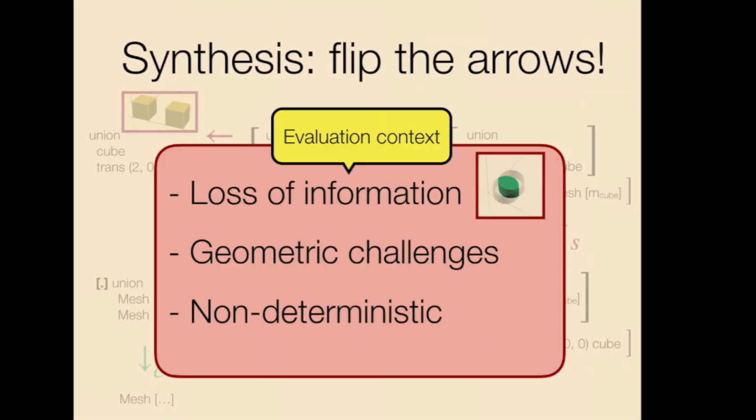So how do we get back this information? It turns out that there is a technique called evaluation context. I'm not going to talk about the details of this, but it's a technique in programming languages that can let you use the geometric context to replace certain parts of the mesh by some primitives that are provided in the language. So we can use that to retrieve the information that was lost in the forward process.